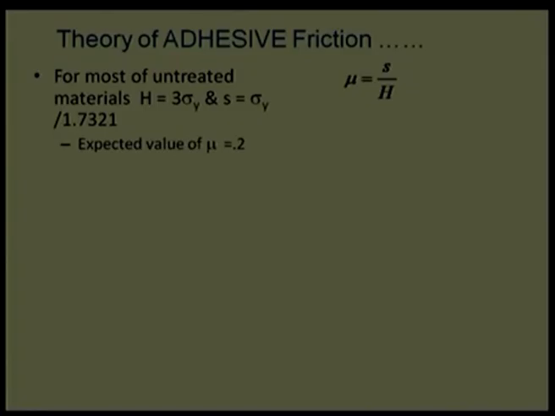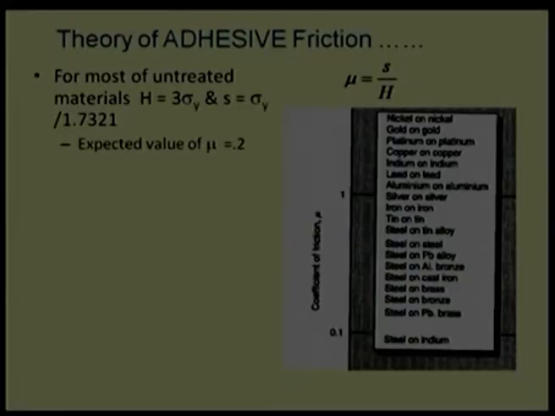Here I am trying to utilize solid mechanics to interpret what will be the coefficient of friction based on the addition theory. If I substitute S equal to sigma divided by root 3 and H equal to 3 sigma, what I will get is roughly a coefficient of friction equal to 0.2. That means, whatever the material pair I choose, coefficient of friction should be 0.2. It does not depend on the material pair. That means this theory is insufficient to explain what the coefficient of friction is and how it will vary with material properties, right.